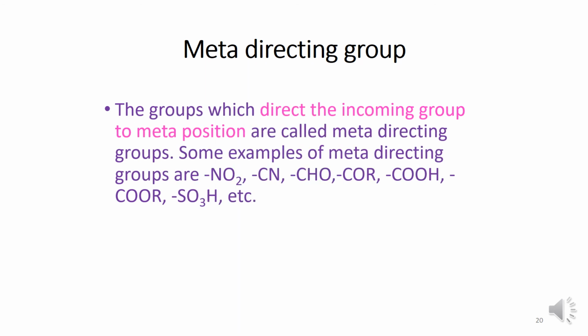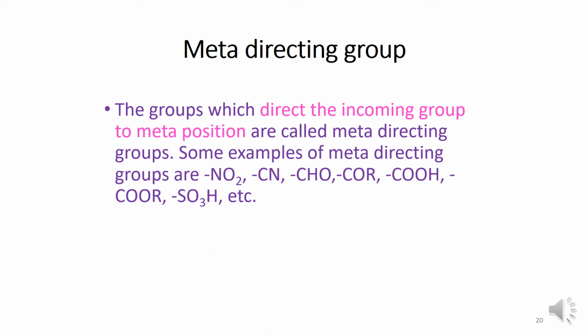Now, meta directing or deactivating groups. All meta directing groups have a positive charge on the atom which is directly attached to the aromatic ring. The groups which direct the incoming group to the meta position are called meta groups. Some examples are NO2, cyanide group, aldehyde group, carboxylic acid, esters, and sulfonic acid group.